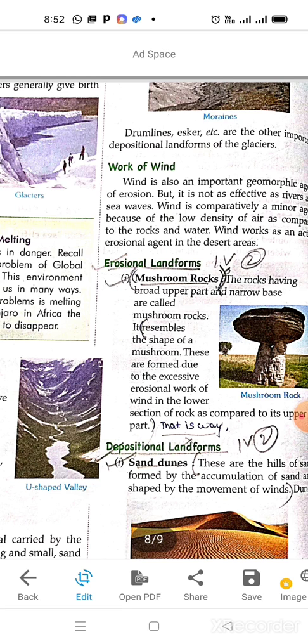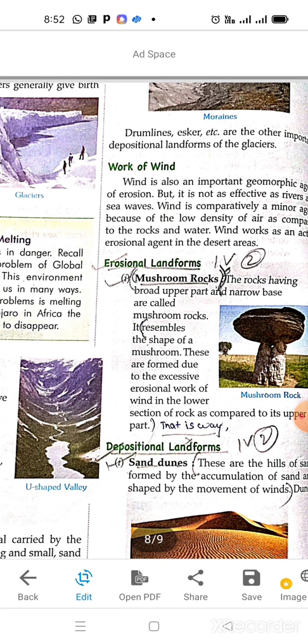Okay, but it also has the power to create different types of landforms because of its erosional activity. So let us first read about the erosional landform. You can see in the picture the mushroom rocks. It looks like a mushroom, right? The rocks having a broad upper part and narrow base are called mushroom rocks. It resembles the shape of a mushroom.